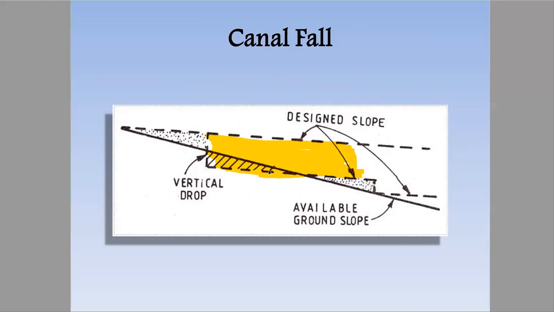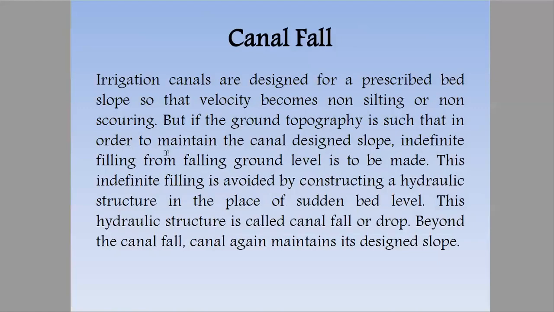So we'll study in detail why it is required and how we're going to design this. Basically, irrigation canals are designed for a prescribed bed slope so that the velocity becomes non-silting and non-scouring. Here we have three terms: first velocity, second silting, and scouring. Why are these terms essential in canal and canal design?